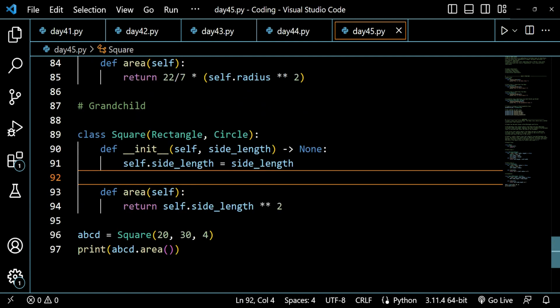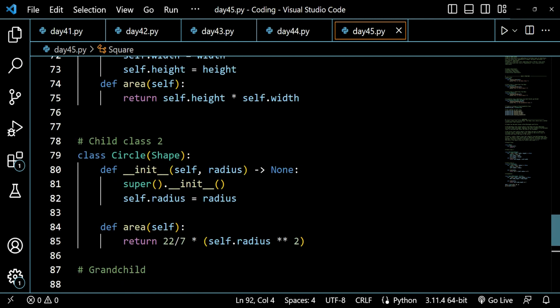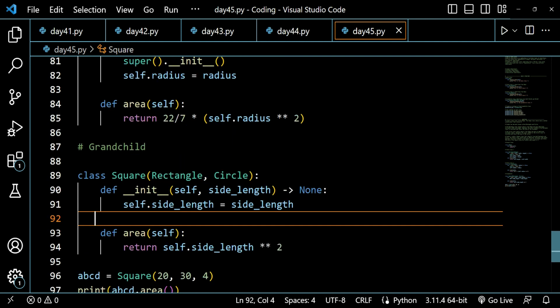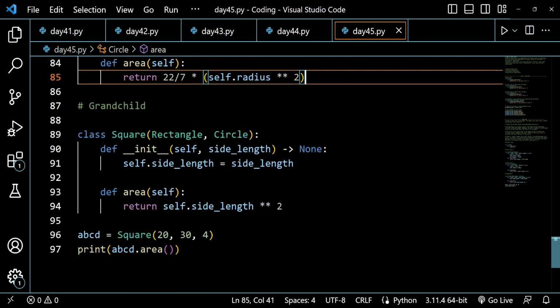We already know that the super function allows us to use the functionality from our parent class, so that we can use the attributes, the instance, and the methods from our parent class. So now if I run this code, it should work fine.